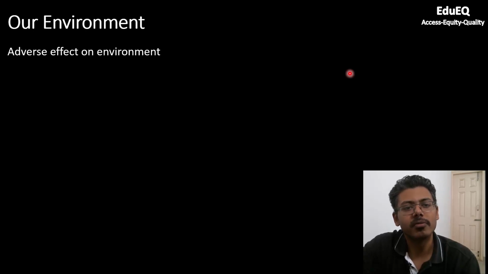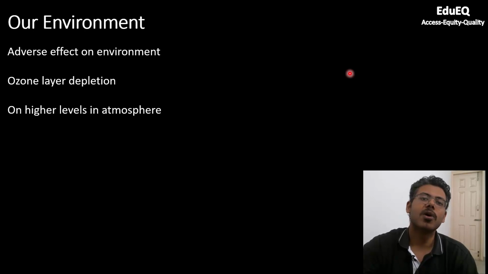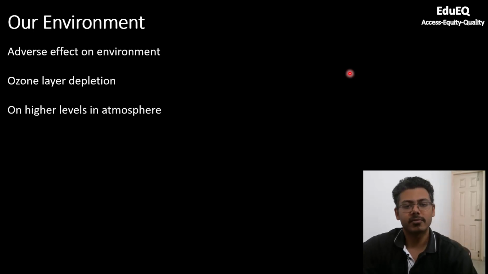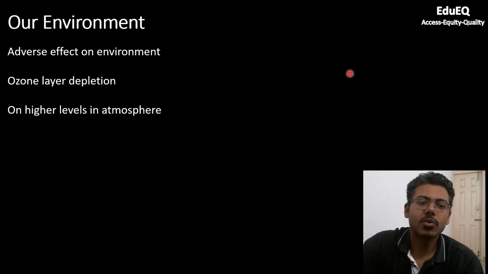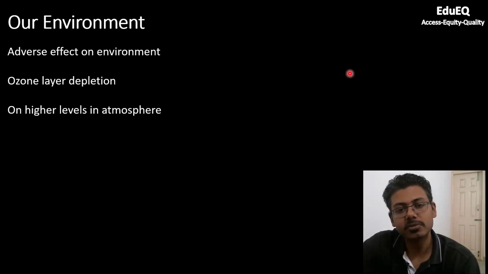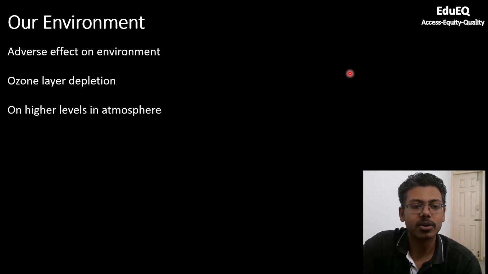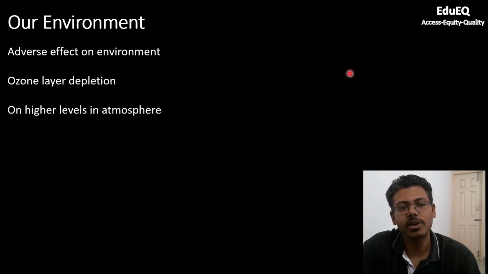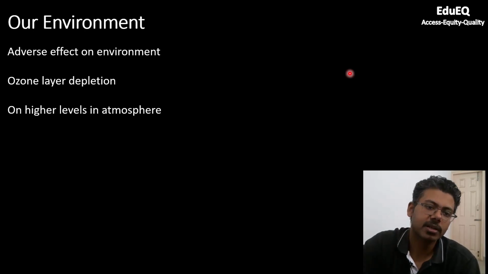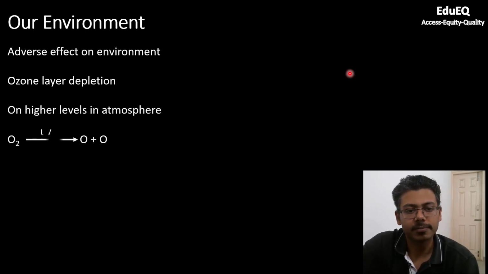Now let us talk about adverse effects of our activities on the environment. What are we doing and how are we causing harm to our environment? So the first one is ozone layer depletion. This is a topic which is very common nowadays. If you turn on any news and some information about climate convention or climate change is going on, the ozone layer is the first topic that comes into discussion.